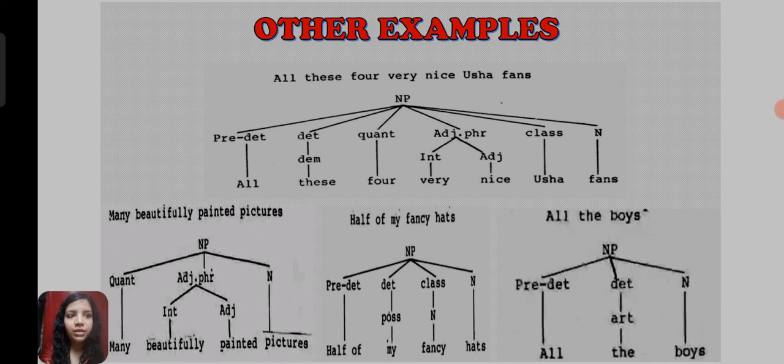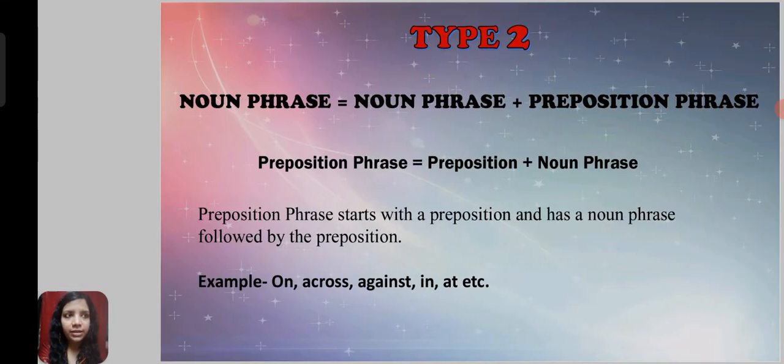Next example is all the boys. So this is predeterminer, here it is all, determiner is the, which comes under the category of article, and noun is boys. I hope I have cleared all this. There are many other examples also, but I have mentioned the most important examples here.